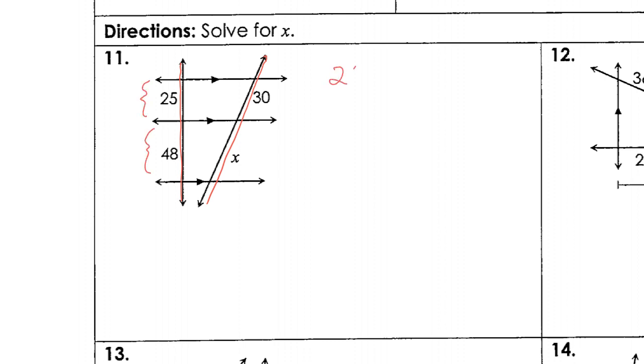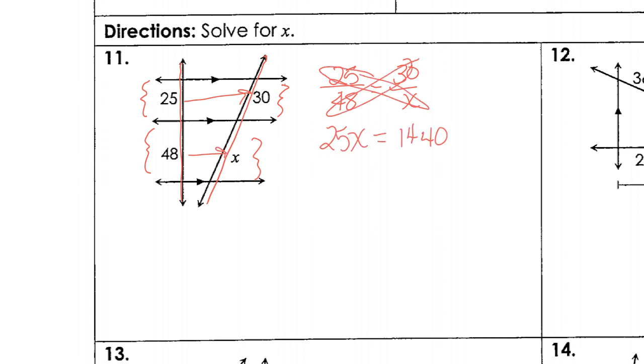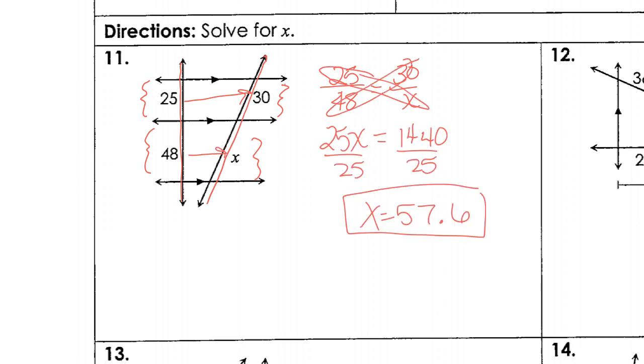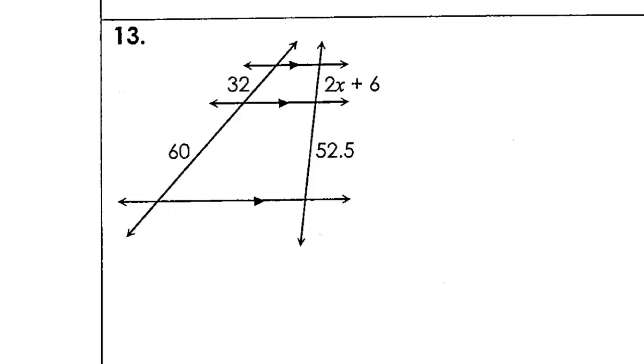We can say that 25 is proportional to 48 and 30 with x. And remember that you have to start with 30 since that's what's across from the 25. And when we solve, we get x equals 57.6.